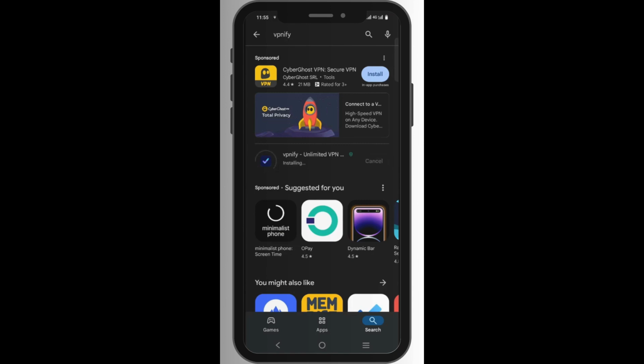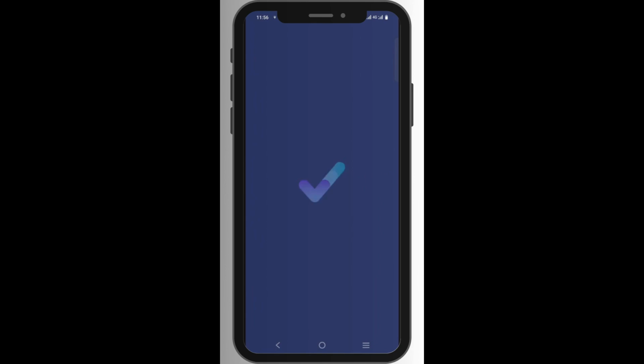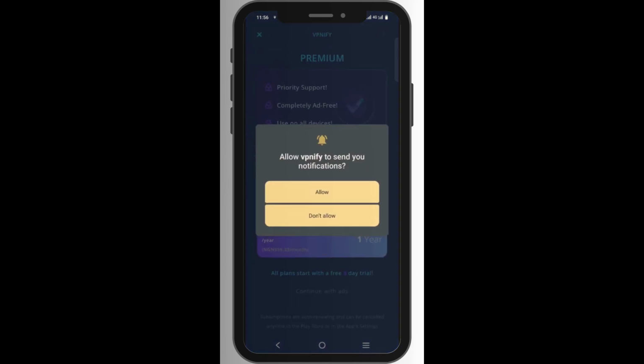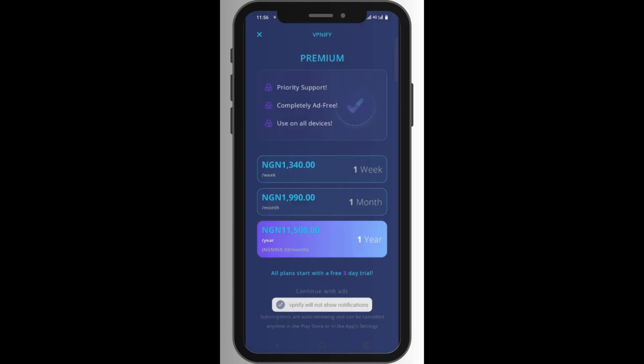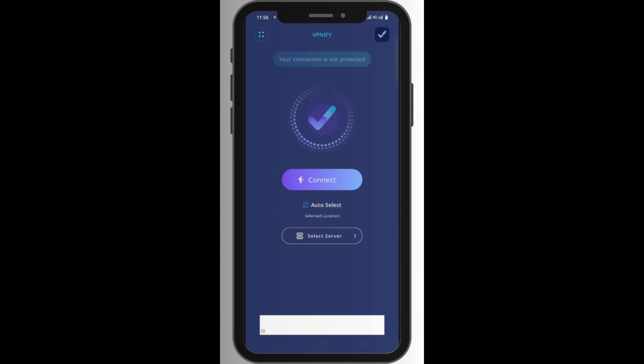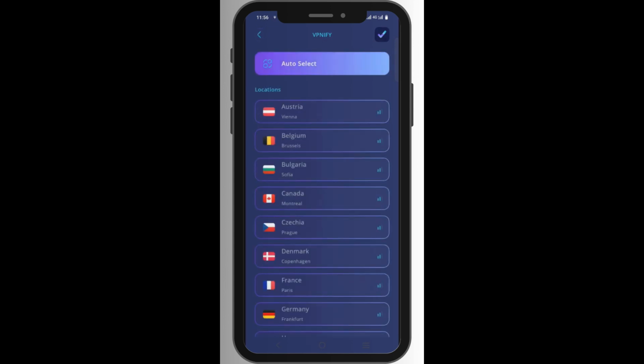Okay, you can see it downloaded very fast. Once you're done downloading the VPN, just click on open. I'm accessing the VPN right away so that I can access the bot. You can see allow notification, I don't want to allow. This is where you are meant to pay some money to buy the VPN, but I do not suggest this. Just click on continue with ads. Just know that you're going to be battling with a lot of ads. Then click on select server, then you choose France.